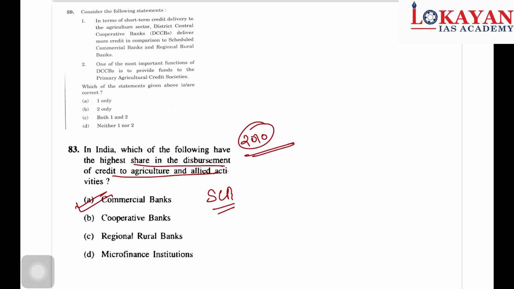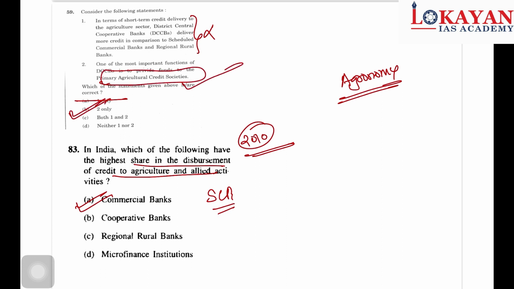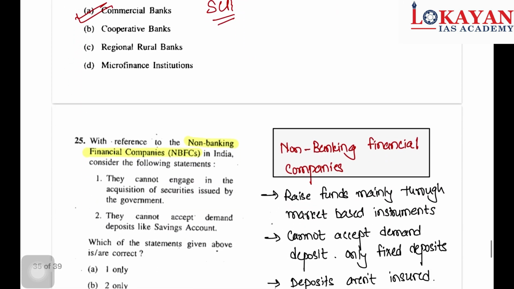Now here what is said. This question, as we have already discussed in our agronomy video, I think. So that's why I am discussing it quickly. In terms of short-term credit delivery, DCCBs deliver more credit in comparison to scheduled commercial banks. This is incorrect, so you can eliminate this. One of the most important functions of DCCB is to provide funds to primary agriculture credit societies. This is obviously correct. So our answer is 2 only.